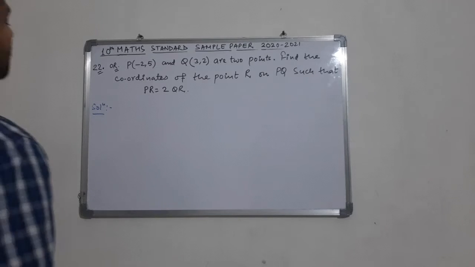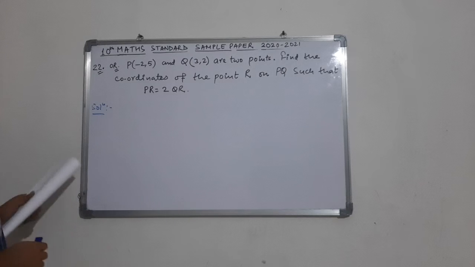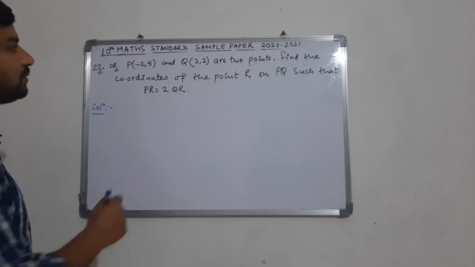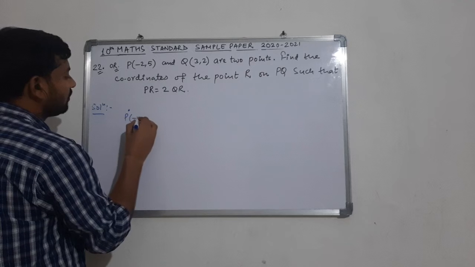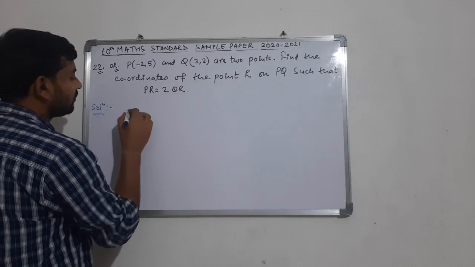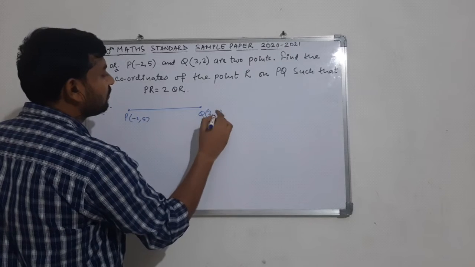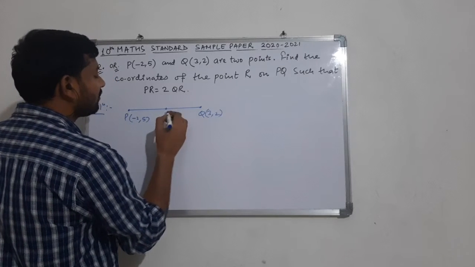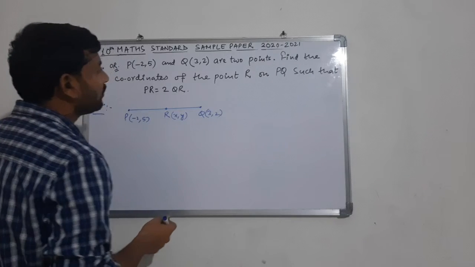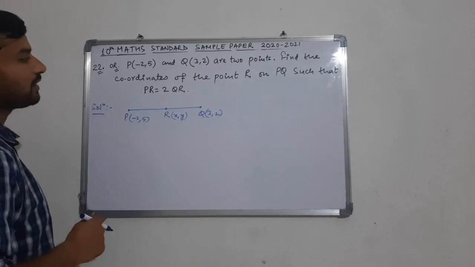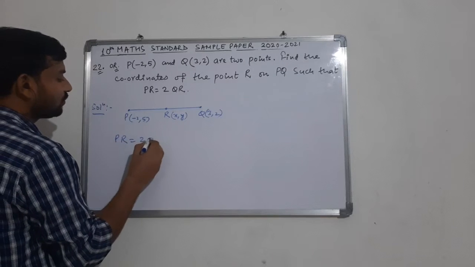So let us come to the second part, the optional question in question number 22. Here we have two points P and Q such that the coordinates of P are minus 2 comma 5 and the coordinates of Q are 3 comma 2. Now in between we have to take a point R and find out its coordinates. Let me take the coordinates of R as x comma y. Now one relation is given to us, PR is equal to 2QR.